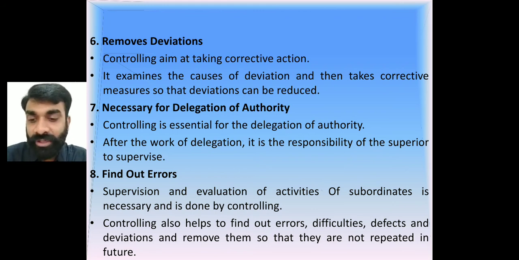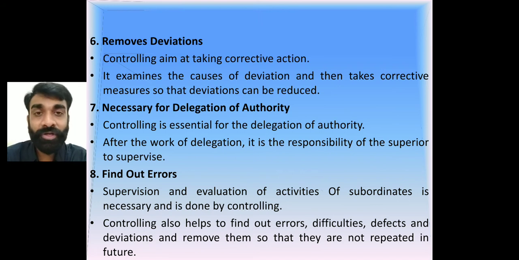Right. So the main task of controlling is what? To find out the errors, difficulties, defects, deviations, and remove them, right? So that they will not be repeated in the future. See, many times when the same mistakes occur repeatedly, then the performance is considered not up to the mark.